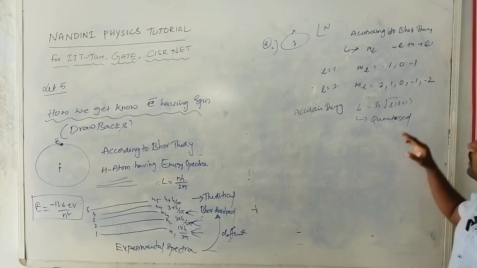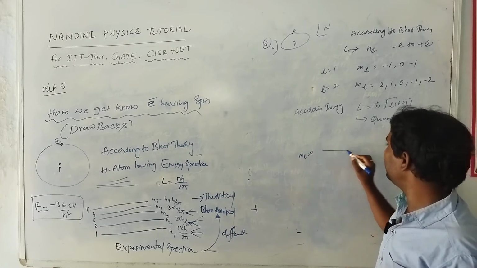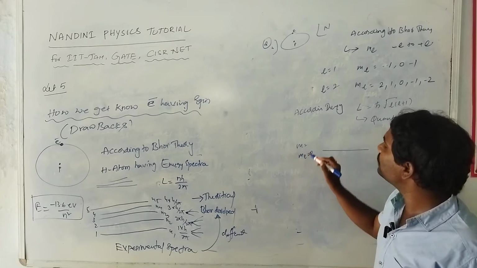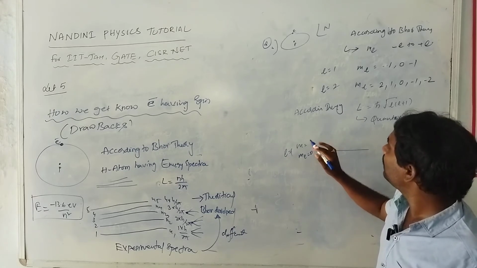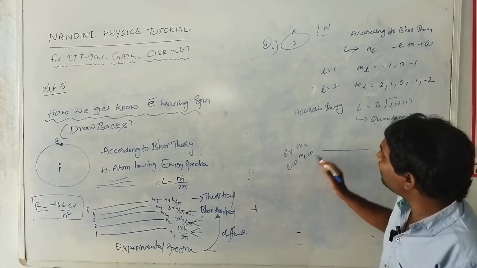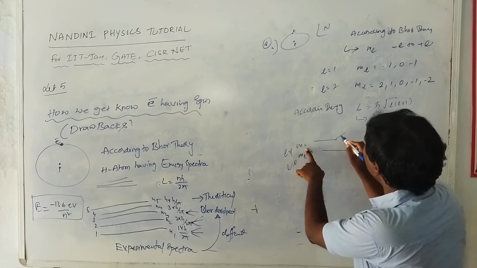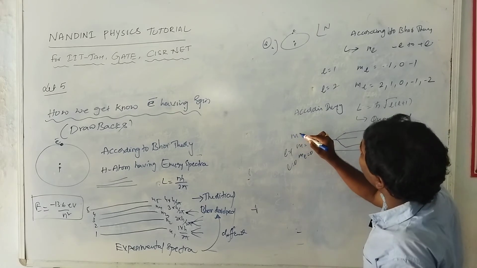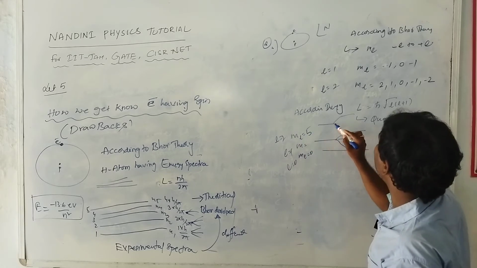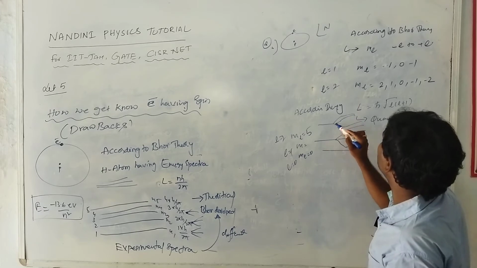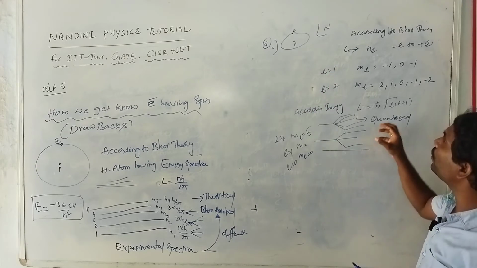Further splitting in this direction: if the ml value is 0, there is no splitting, and that is a single line. If you consider the L value 0, the ml value is 0, so there is no splitting. If you consider L is equal to 1, ml will be split into 3 parts. And if you consider L is equal to 2, ml is split into 5 parts. This is only possible when the atom is placed in an external magnetic field, according to quantum theory.